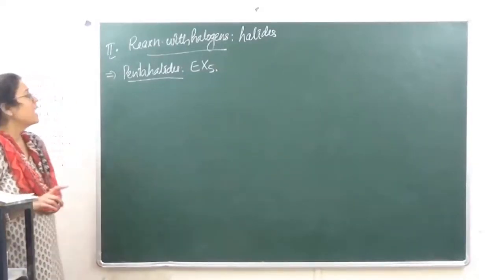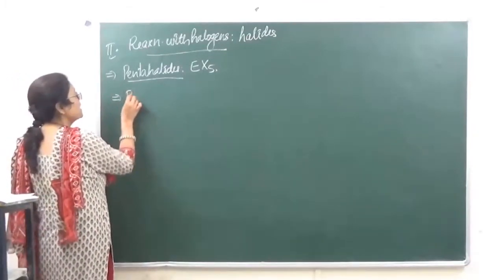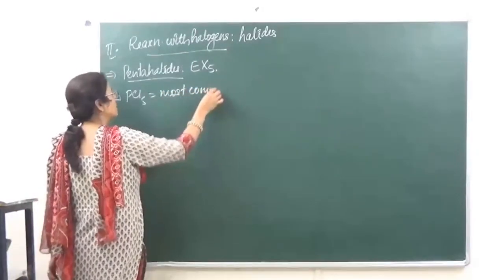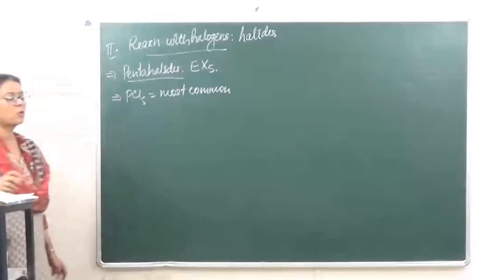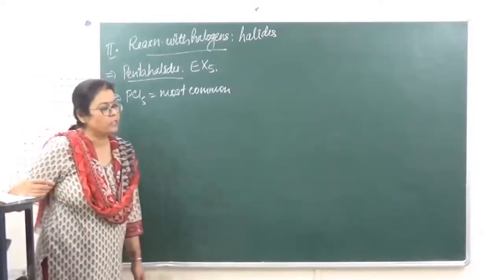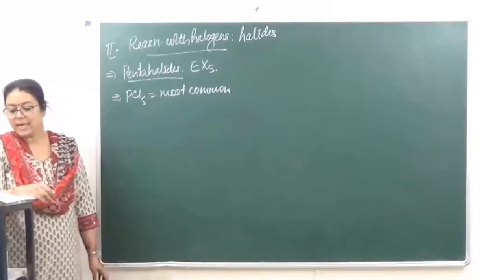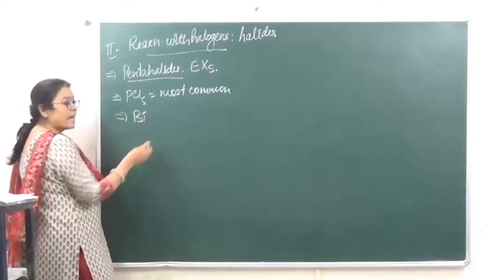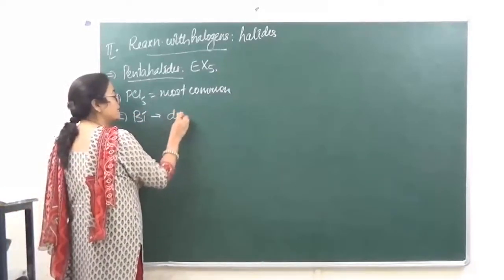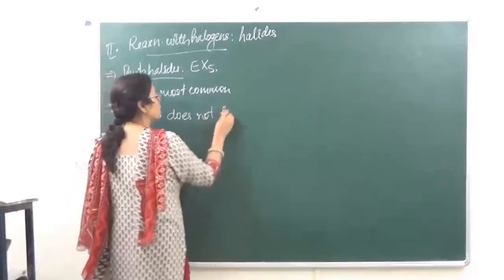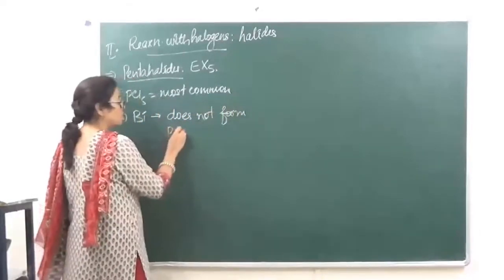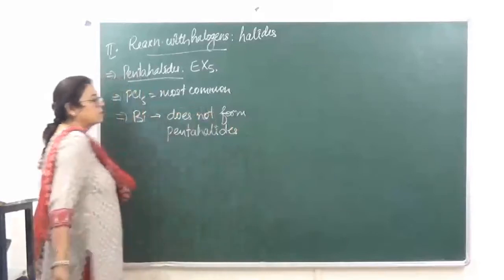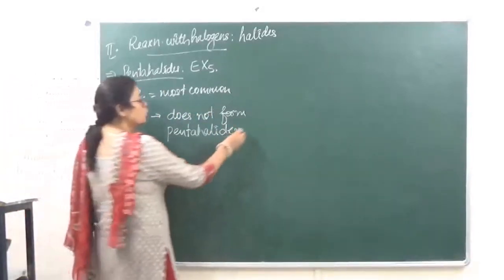Amongst other pentahalides, PCl5 is going to be the most common pentahalide which is present. ठीक है, इसके अलावा bismuth जो है, although bismuth has vacant d orbital, still it does not form pentahalides due to